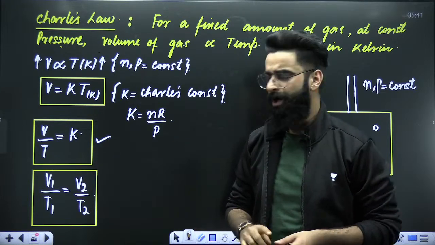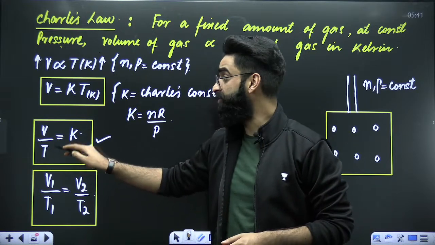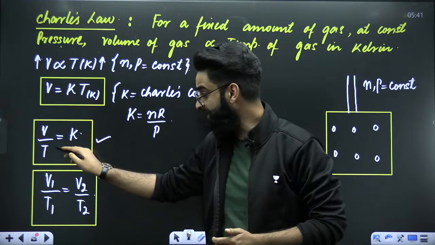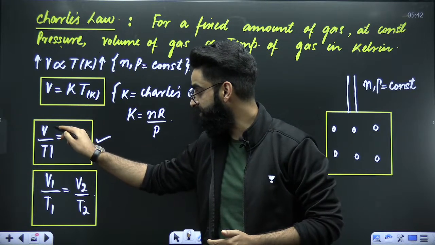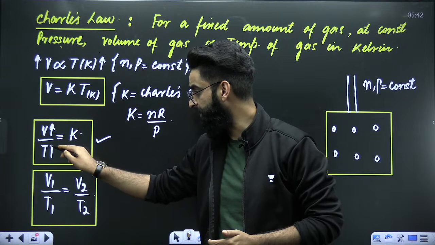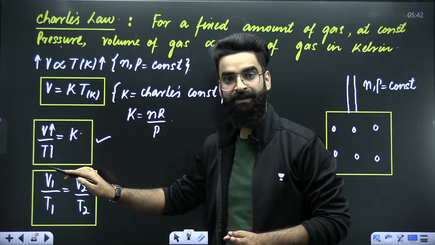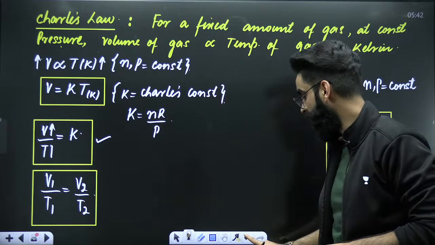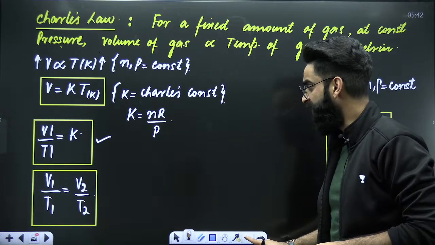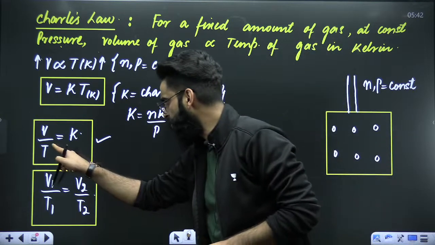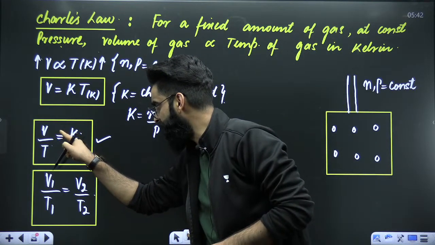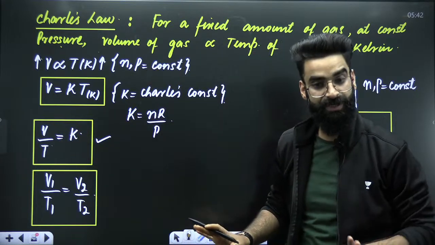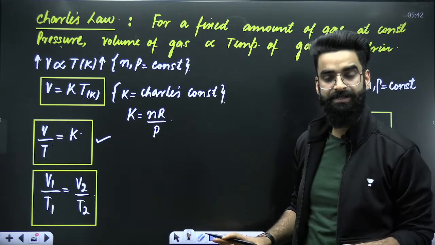Since we know on increasing the temperature, volume will increase, right? But nothing happens to the division of volume and temperature. What does that mean? That means if you increase the temperature by 2 units, volume also gets increased by 2 units, and 2 gets cancelled out, and V by T remains constant only. It does not change, right? It does not change at all.